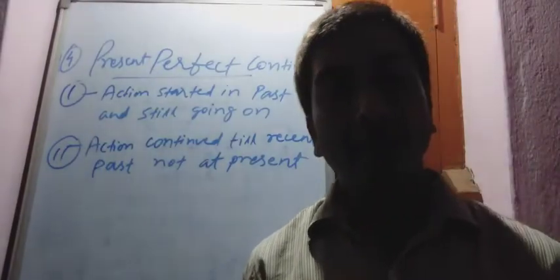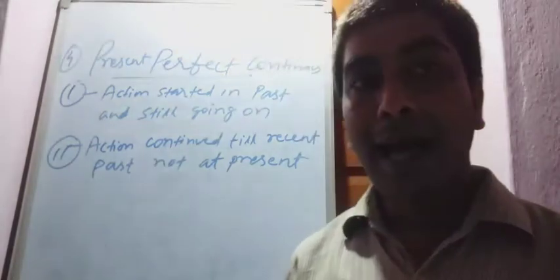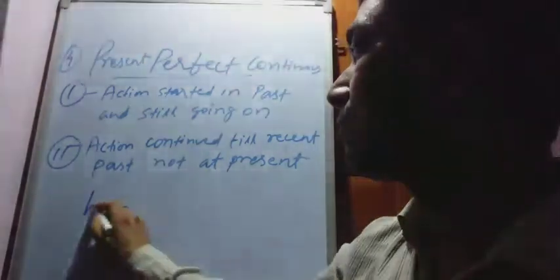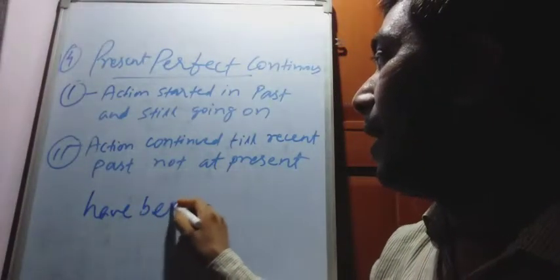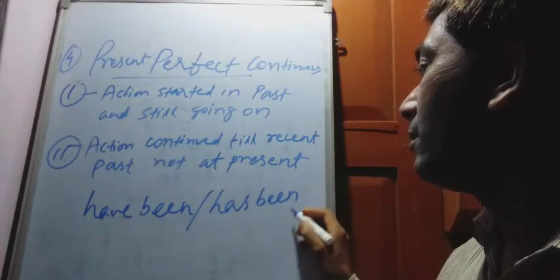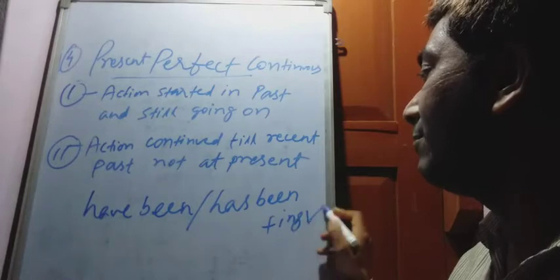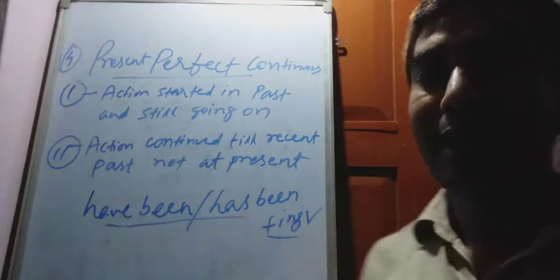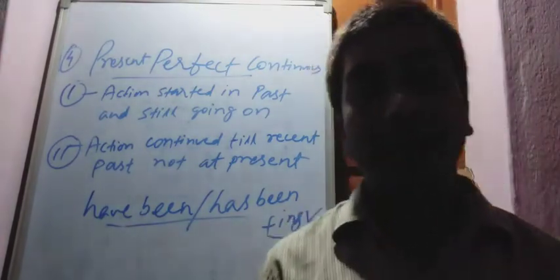And the structure of this tense is have been, has been plus ing verb.